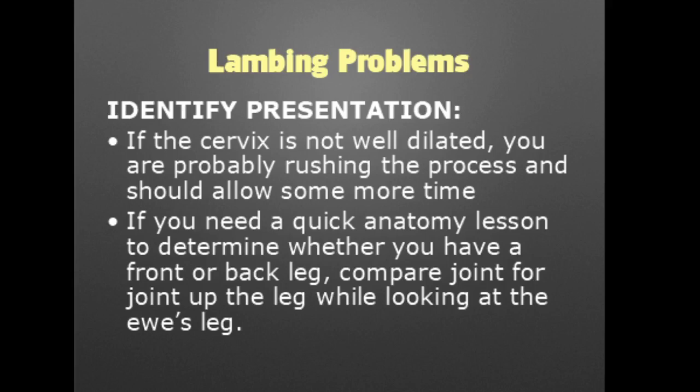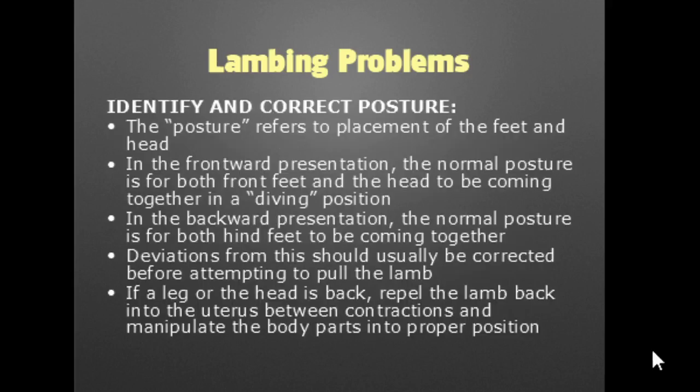If we need to identify whether what we're holding on to is a front or back leg, we can compare the one we're touching to the leg joint of the ewe that we're trying to assist. The posture which we need to identify refers to the placement of the feet and the head.